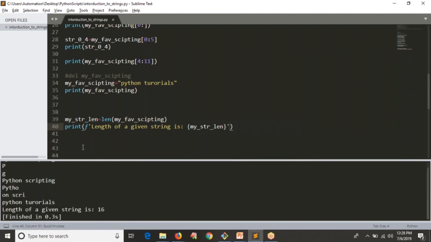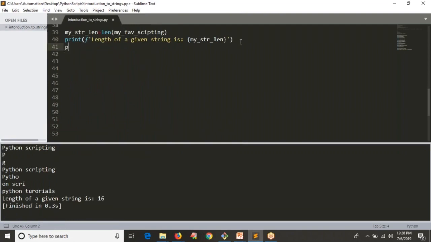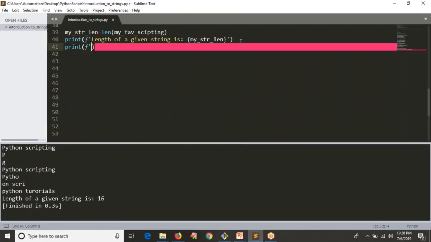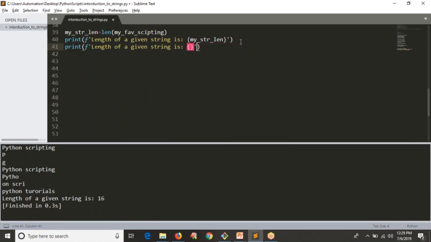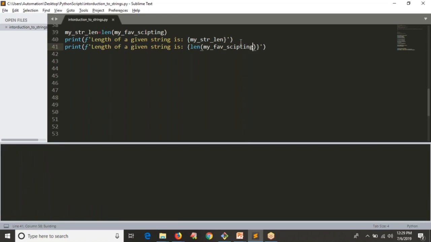Let me run and observe the output. 16 you are getting. Or directly you can print, no need to store the length into some other variable. Let's say length of a given string is, even no need to write this message, it is your wish. So in curly braces, just write the len function of your given variable. That's it.